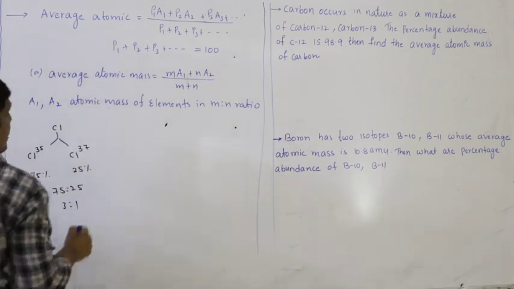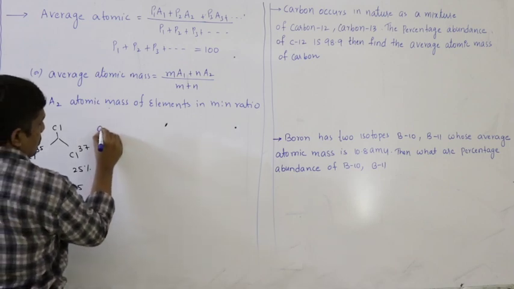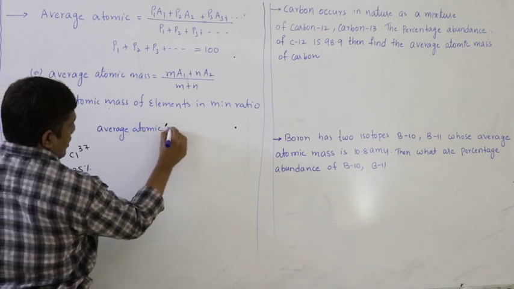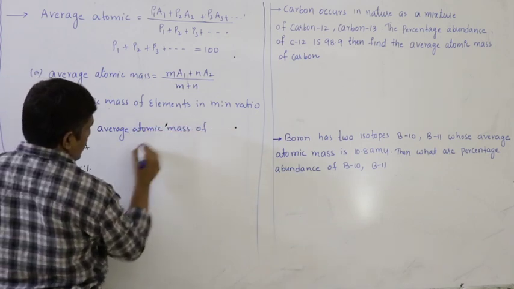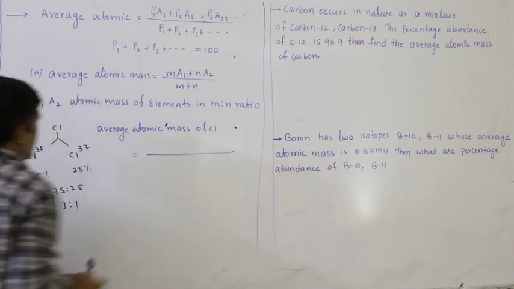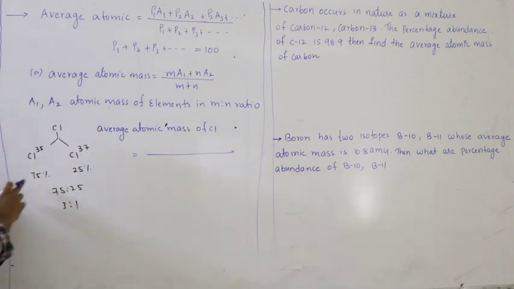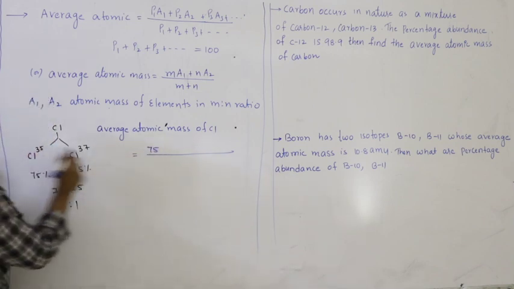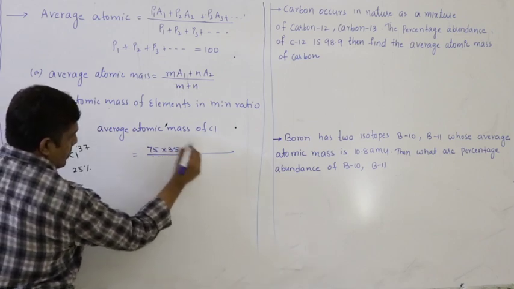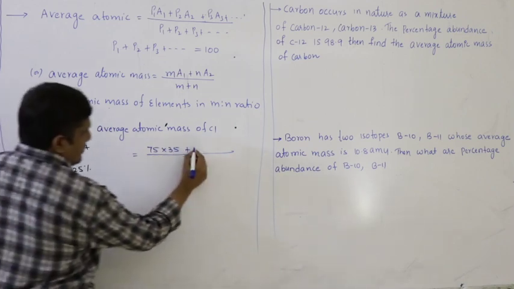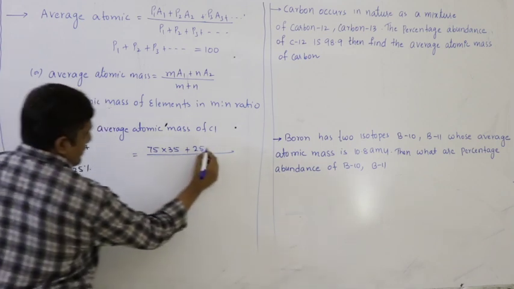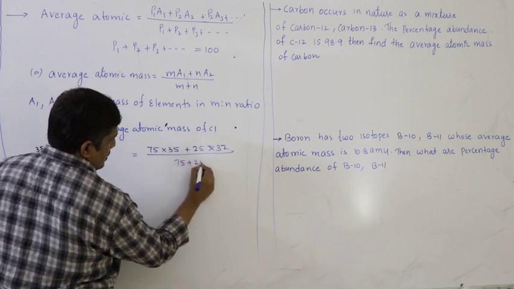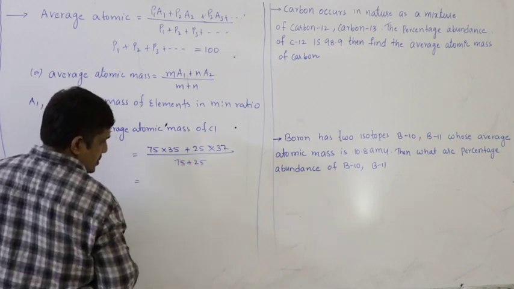So if I use the first formula, the average atomic mass of chlorine is equal to, so this is first isotope, second isotope, percentage abundance of first isotope P1 is 75, A1 is 35, plus P2 is 25, A2 is 37, over P1 plus P2, that is 75 plus 25, which must be equal to 100 because they are two isotopes, right.